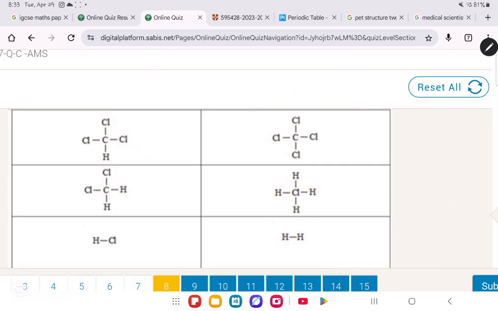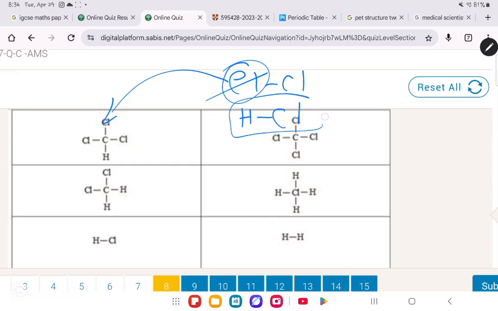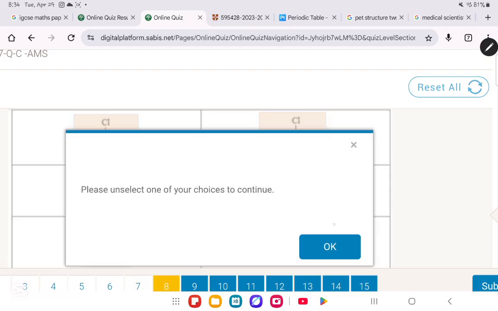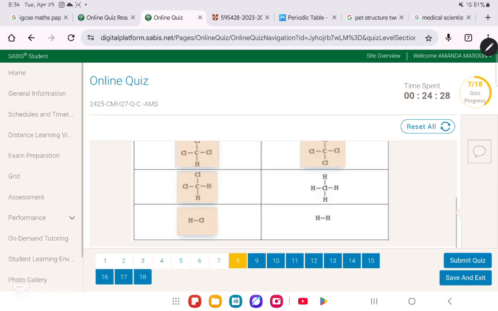So mainly you're going to have 2 products. You're going to have the methane being replaced with the chlorine. So we call this chloromethane. And the second product is going to be what? You removed the hydrogen. Where will this hydrogen go? The hydrogen will go back to the Cl. So it was Cl-Cl. You took one of the Cl, you gave it to the methane, and instead of the chlorine, you will put an H, so it becomes HCl. So this is the other product being formed. So basically from here we have only 4 answers. It's this one, this one, this one, and this one. That's it. You can click here to check. So that is question number 8 done.